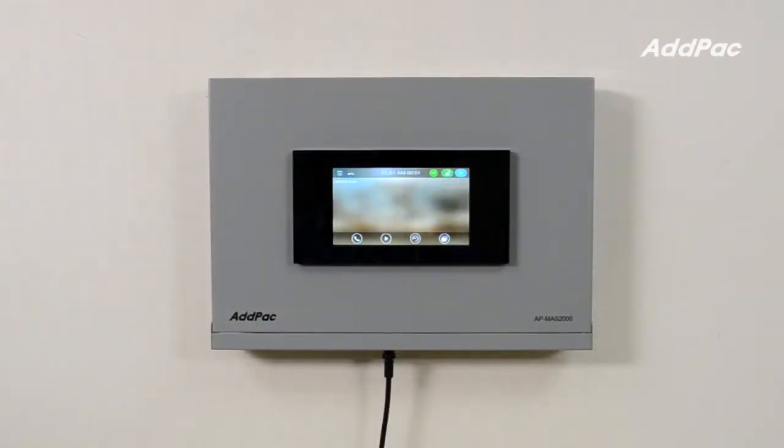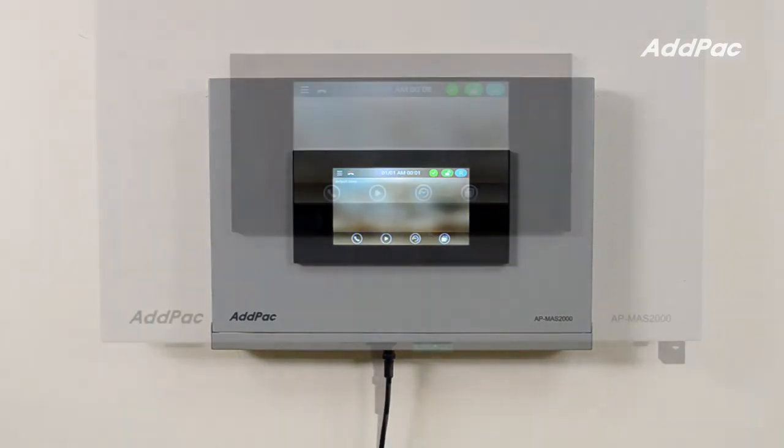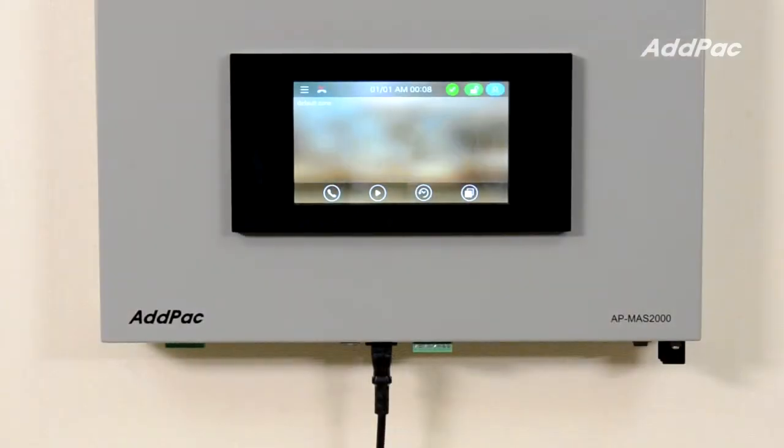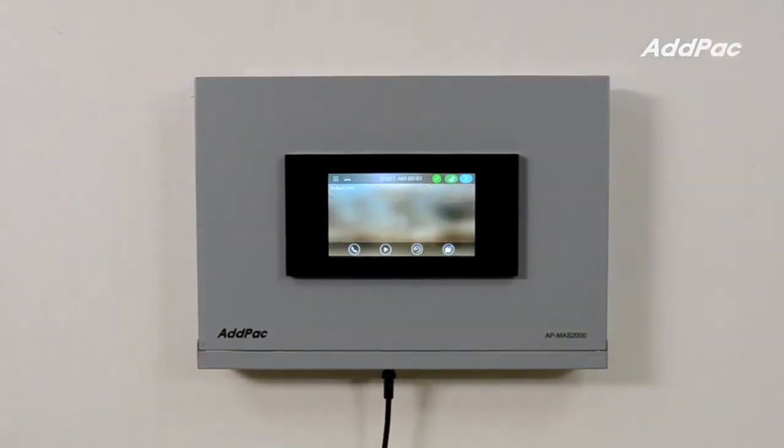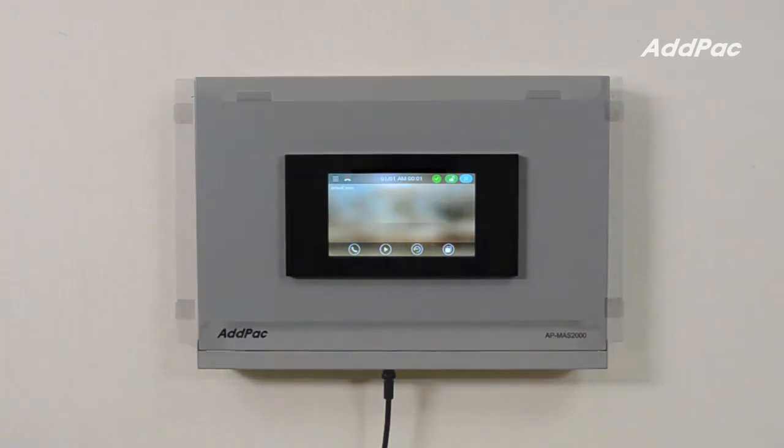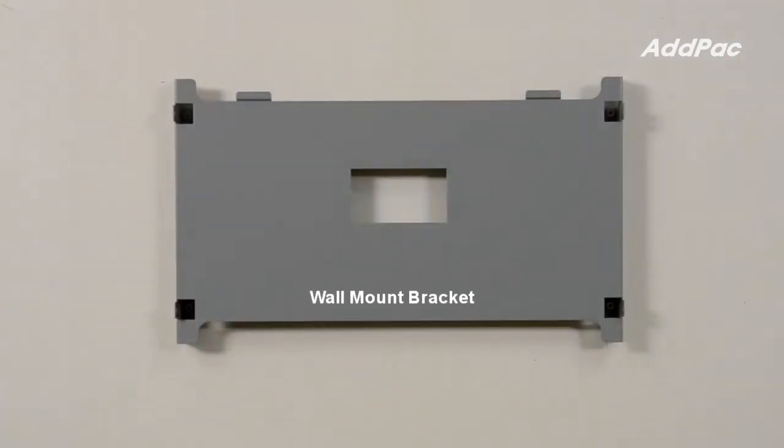Also, AP-MAS2000 provides an optional SIP video call function for emergency video communication with the main control center. AP-MAS2000 is designed as a wall mount type using a wall mount bracket.